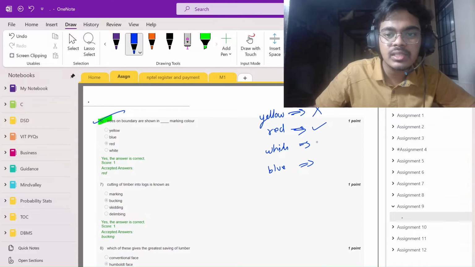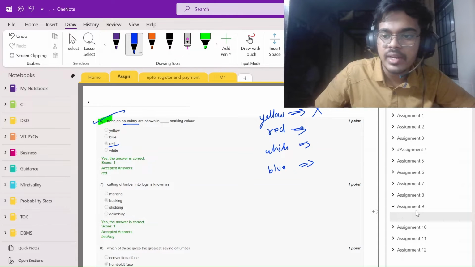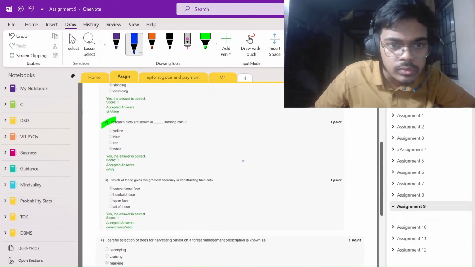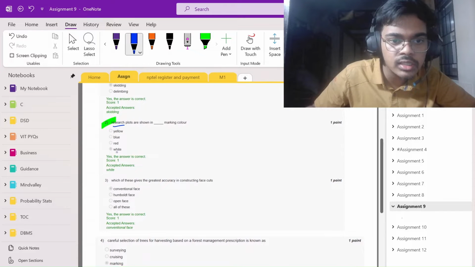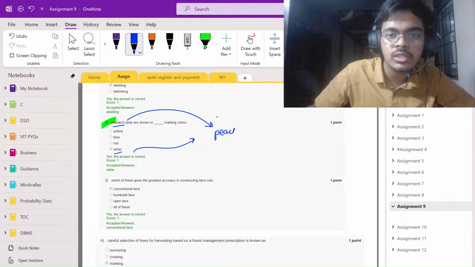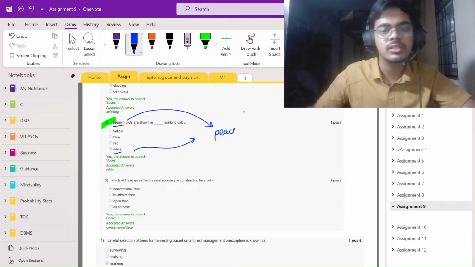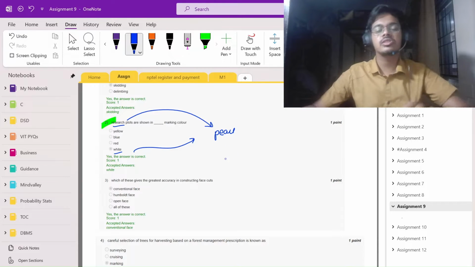White means peace. White means you can say it is going toward research. You can remember white as peace, and peace is coming to research, which is giving you new products, fan, AC and stuff, which gives you relaxation time, peace time also.